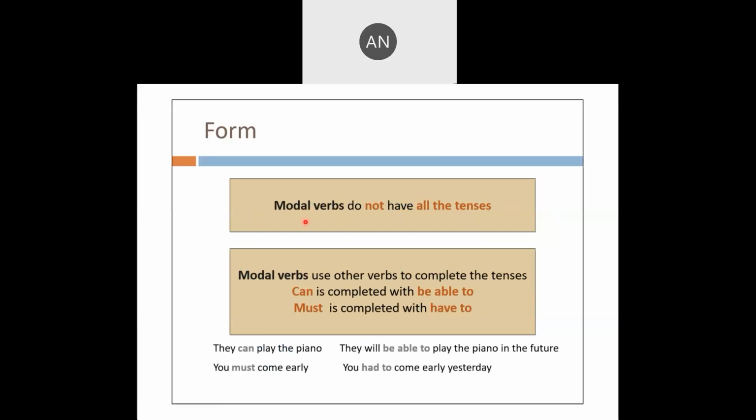Modal verbs do not have all the tenses. Yes, past tense, simple present tense. If you want perfect tense, like that, you cannot. Modal verbs use other verbs to complete the tenses. Can is completed with be able to. Must is completed with have to. They can play the piano. They will be able to play the piano in the future. You must come early. You had to come early yesterday.